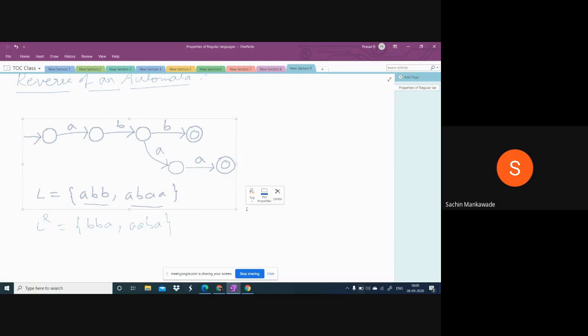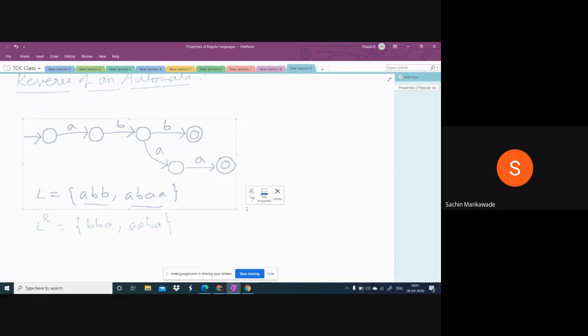By interchanging initial and final states, and by changing the directions of the arrows, the reverse of an automata will be formed.